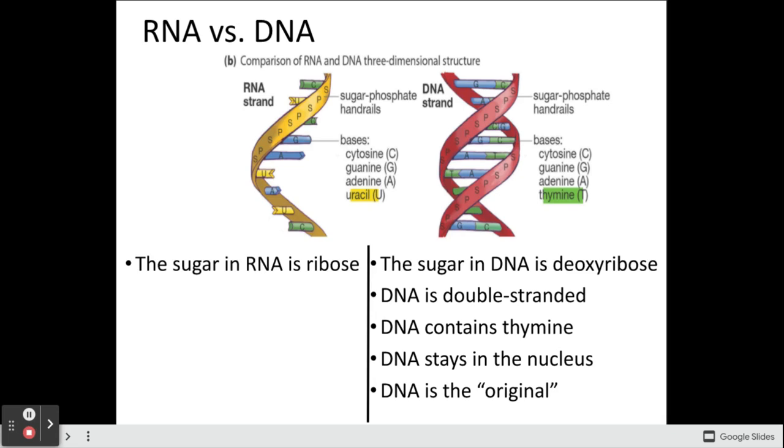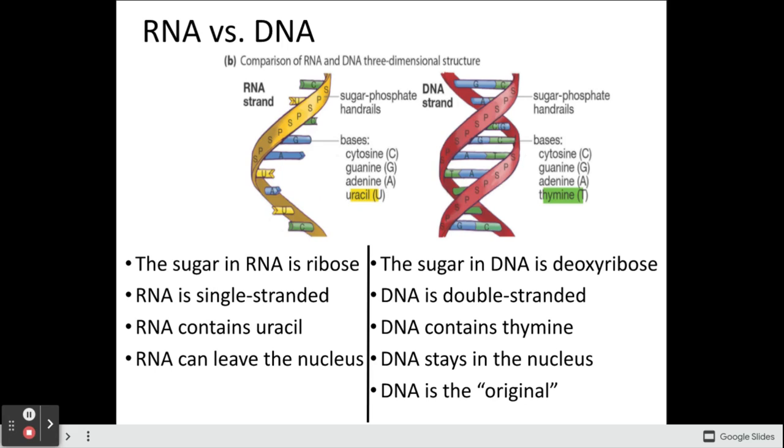Well, the sugar in RNA is ribose. RNA is typically single-stranded. RNA contains a base called uracil, so we can see that up here. And if we look at the bases, CGA in RNA are the same as CGA in DNA, but there is a change when it comes to the last base. In DNA, we have thymine, the T, but in RNA, you only find what's called uracil, which is the U.